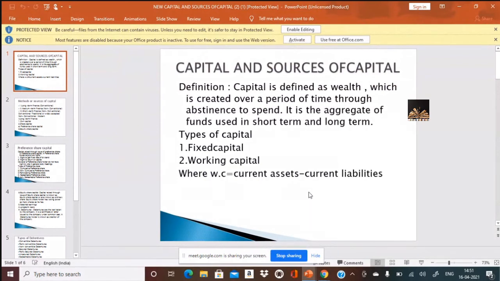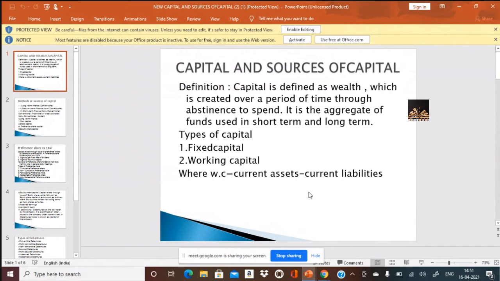So let me differentiate these two. Fixed capital is invested or incurred once in the lifetime of the business, such as purchase of machinery, furniture, building, and premises of the business. These are known as fixed capital requirements. And what do we mean by working capital requirement?